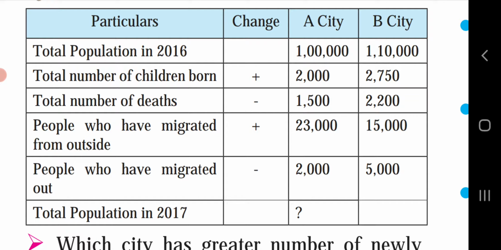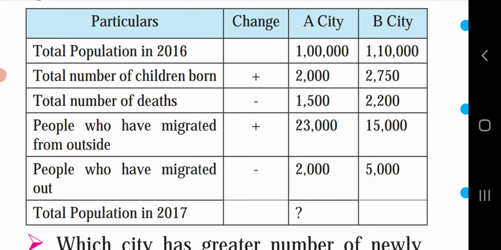Here the deaths are 2,200. So if you deduct this from 1,12,750, you will get the answer 1,10,550.